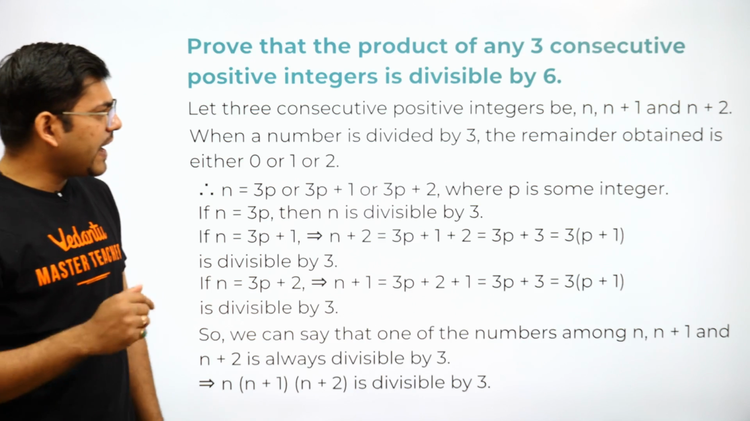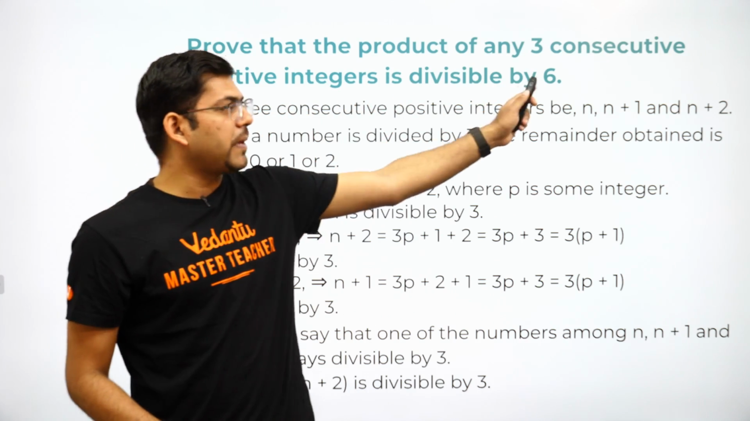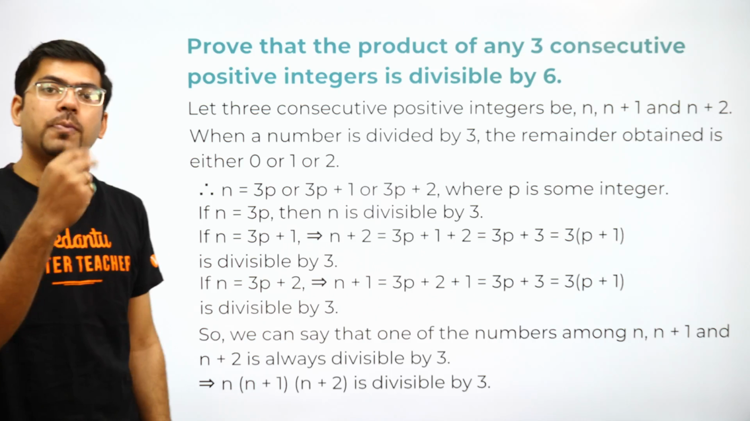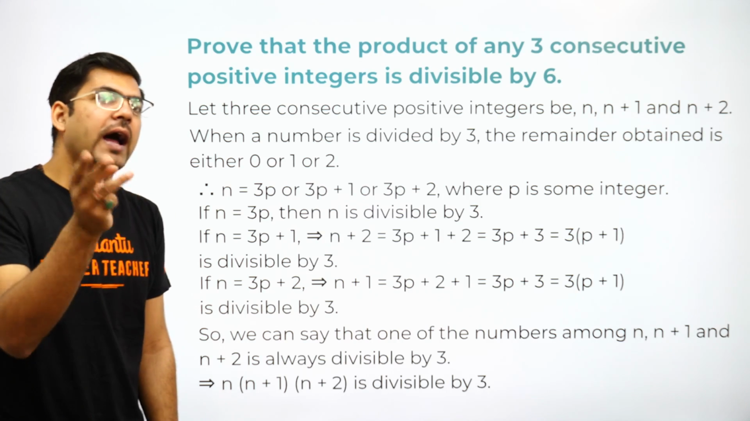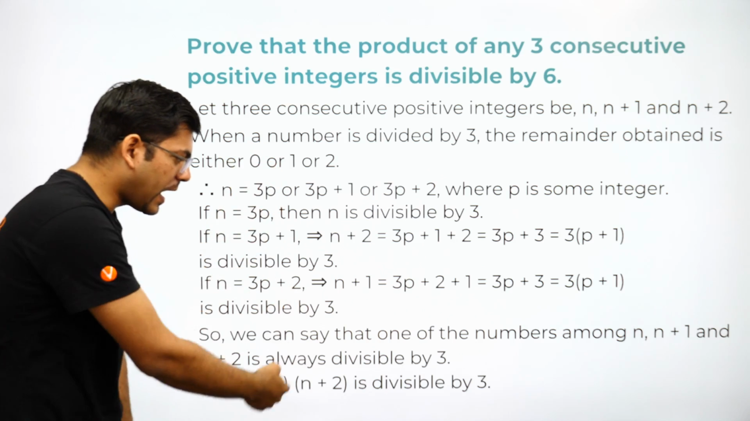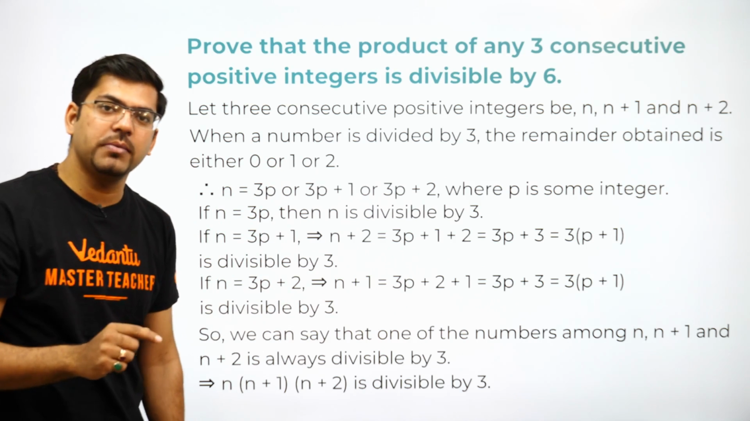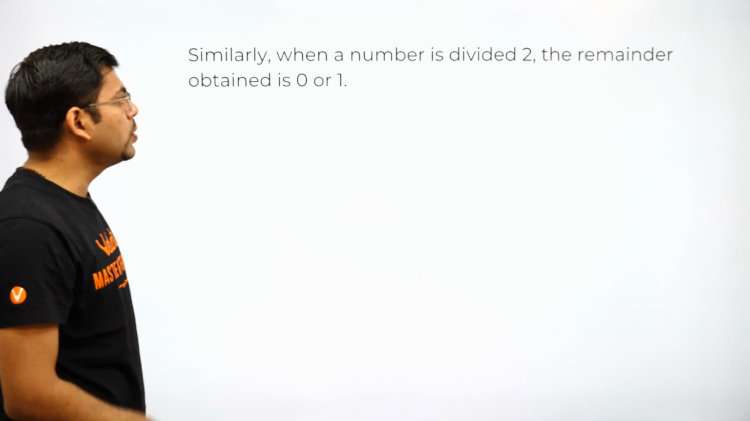Now, you know why I have taken 3? Because we have to show the divisibility by 6. So 6 has two prime factors, 2 and 3, so you have to show the divisibility by 3 and by 2. I have taken the harder, the tougher one the first time, for the easier one, that is 2.